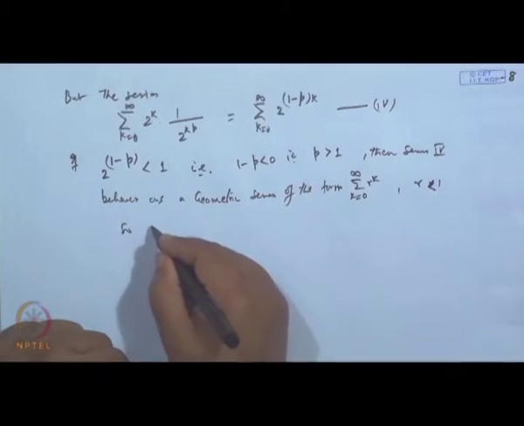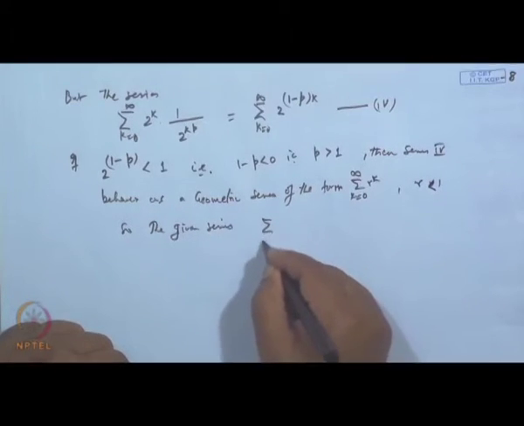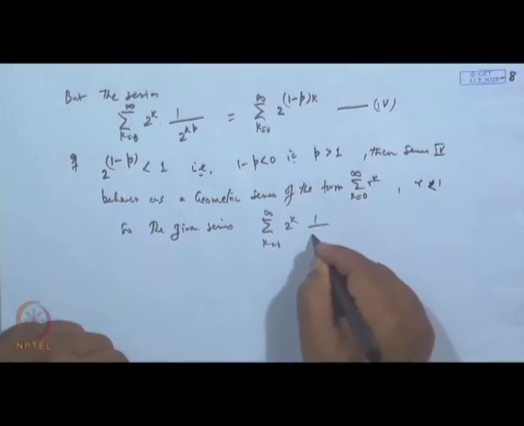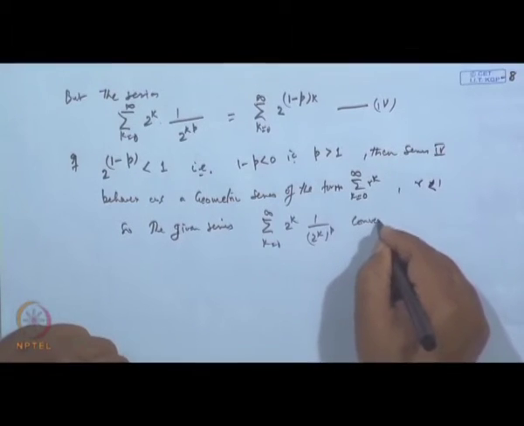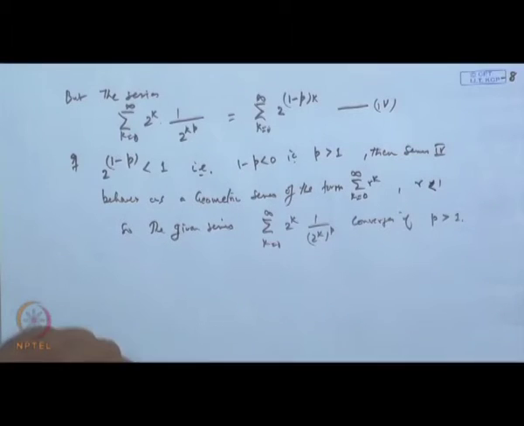So the given series sigma k equal to 0 to infinity of 2 to the power k times 1 by 2 to the power k to the power p converges if p is strictly greater than 1.